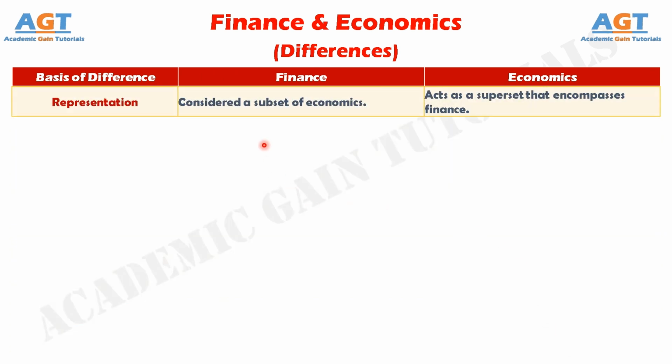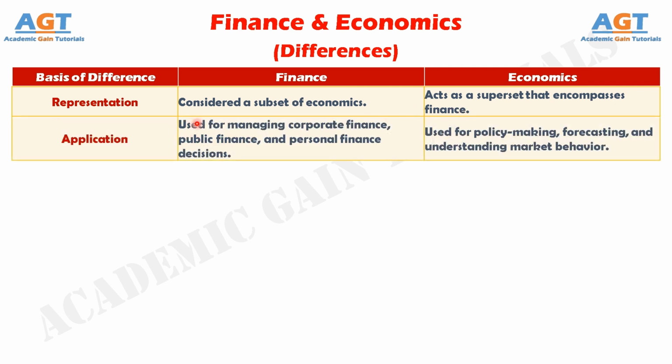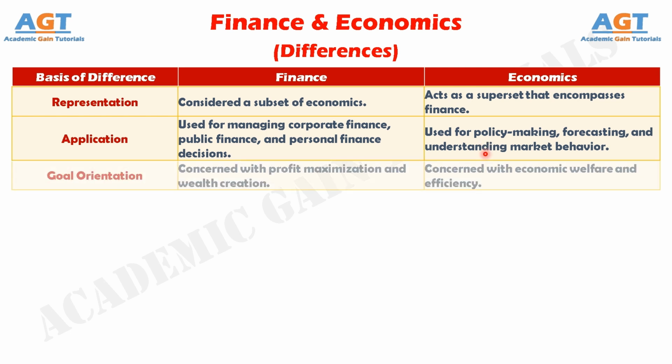Number 9. Finance is considered a subset of economics, whereas economics acts as a superset encompassing finance within its scope. Number 10. Finance is applied in corporate, personal, and public financial management, whereas economics is applied in policymaking, forecasting, and understanding markets. Number 11. Finance is primarily profit and growth-oriented, whereas economics focuses on overall welfare and resource optimization.